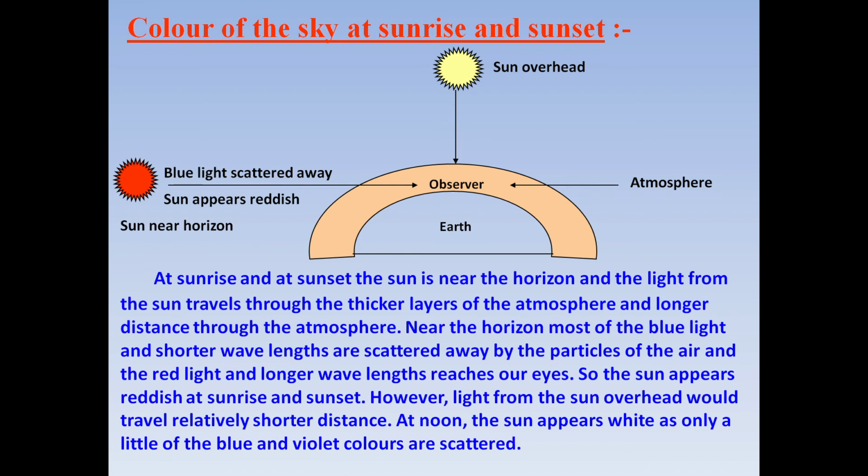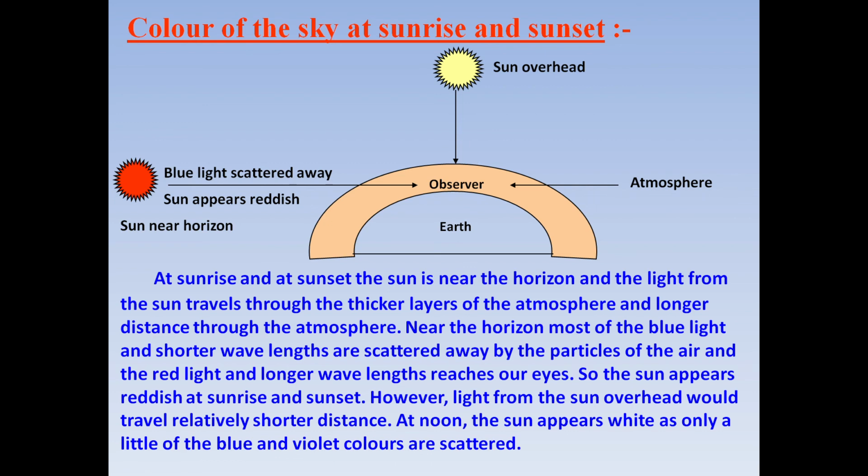Now what happens during noon time? The light from the sun, which is overhead, would travel a relatively shorter distance. You can see here this distance is less. Pay attention here. This distance is less. So light travels a shorter distance.